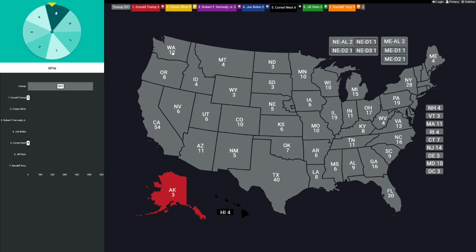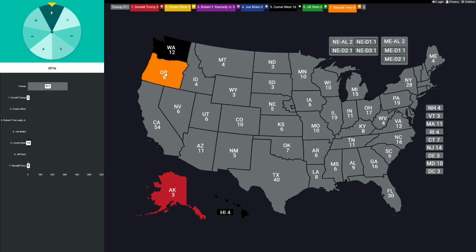Let's go back up here to the Pacific Northwest. Washington State has 12 electoral votes. And Cornel West, he's going back to back already. Let's go to Oregon. 8 electoral votes. That's going to be number 7, Randall Terry. Next, it's California, 54 votes. That's a ton. It's almost a free pass to the next round. It's also going to be the home state for Kennedy and West. So let's give them out.